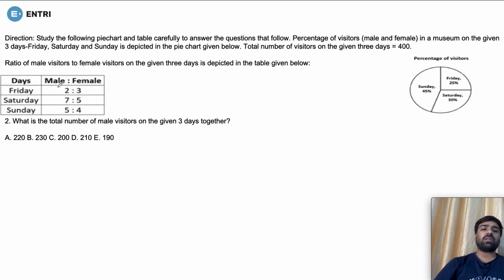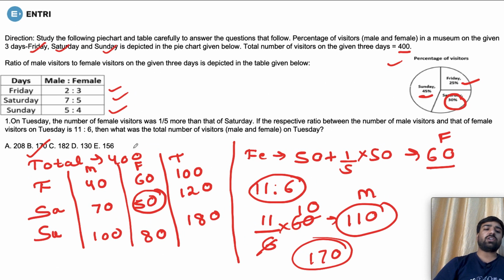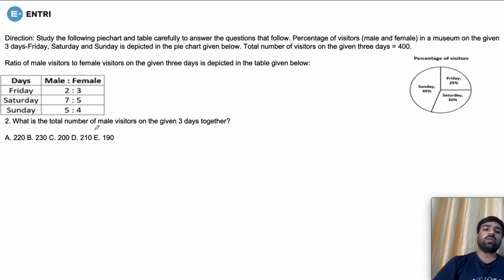So if we talk about the given 3 days, that is Friday, Saturday, Sunday, we would have to make again the same chart. So let's see how many male visitors were there. Male visitors were 40 on Friday, 70 on Saturday, and 100 on Sunday. So it will directly give you the answer: 40 plus 70, that is 110, plus 100. So it will give you 210.